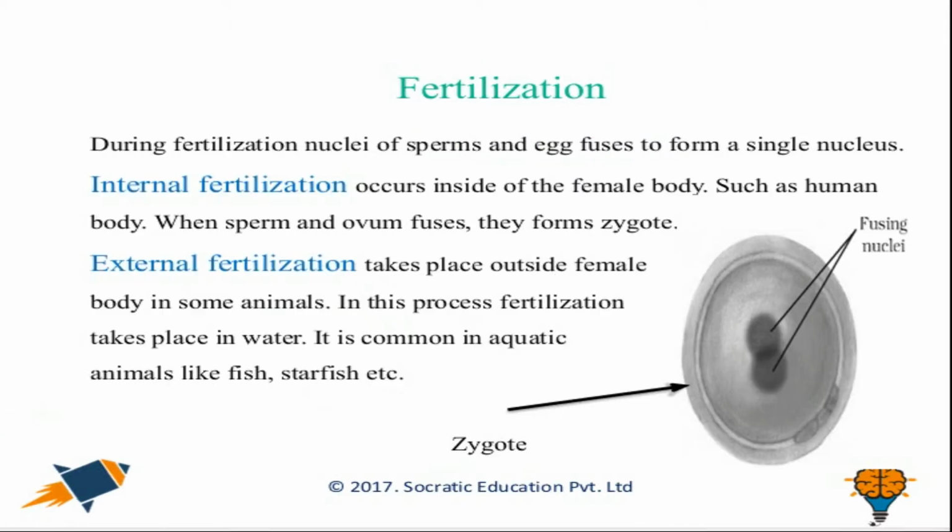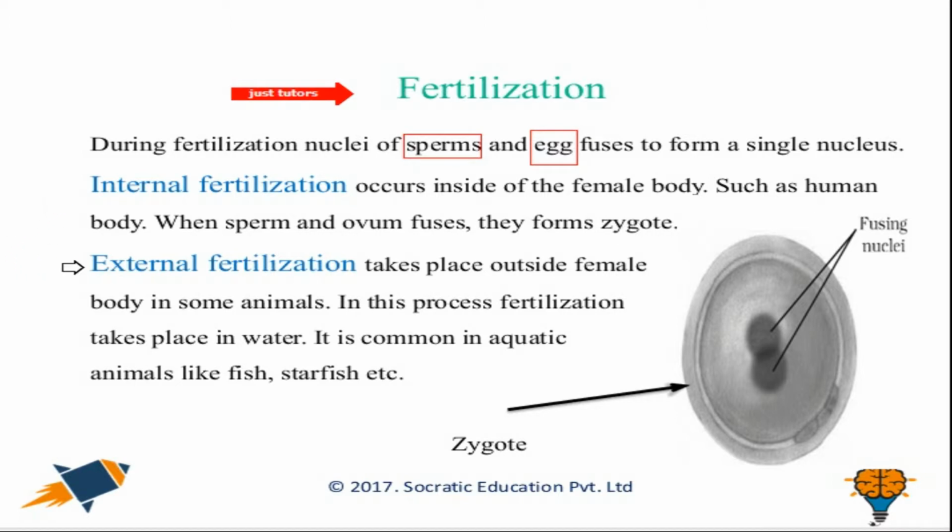Proceeding further, we have some more about fertilization on this slide. During fertilization, the nuclei of sperm and egg fuse to form a single nucleus. So again, we have the female gamete, called the egg or ova, and the male gamete, called the sperm. During fertilization they form a single nucleus that is termed the zygote.